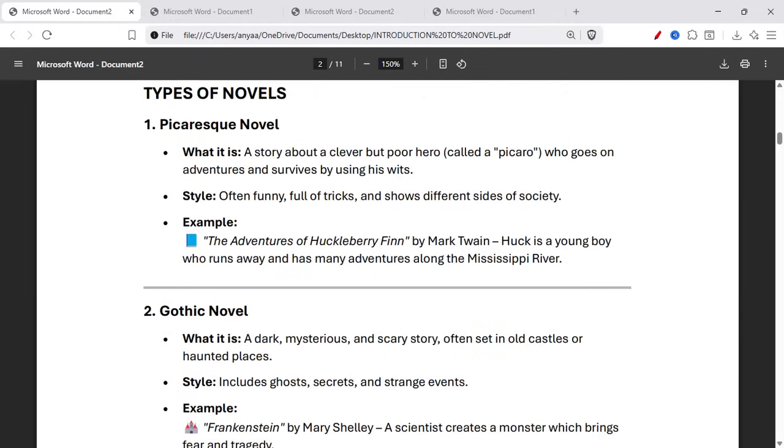So here are the types of novel. Picaresque novel, what it is. It is a story about a clever but poor hero called a Picaro who goes on adventures and survives by using his wits. Picaro is a Spanish word, okay? And the style is often funny, full of tricks, and shows different sides of society. Example, The Adventures of Huckleberry Finn by Mark Twain. Huck is a young boy who runs away and has many adventures along the Mississippi River.